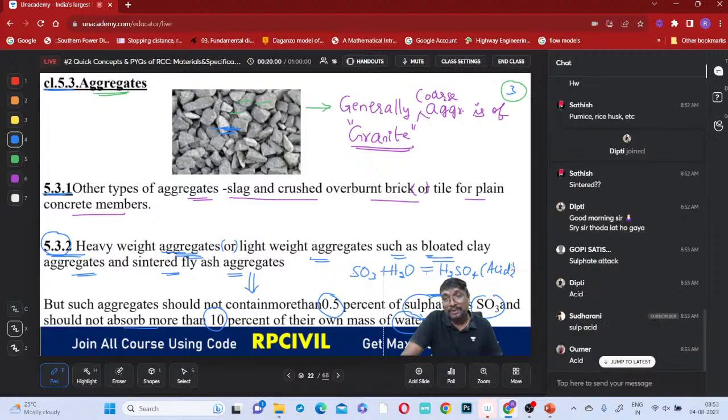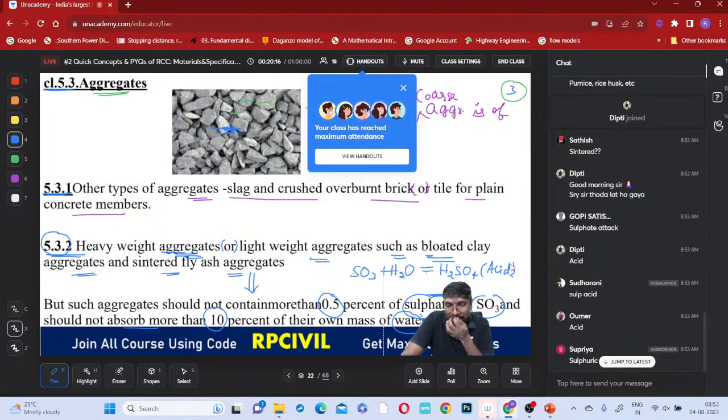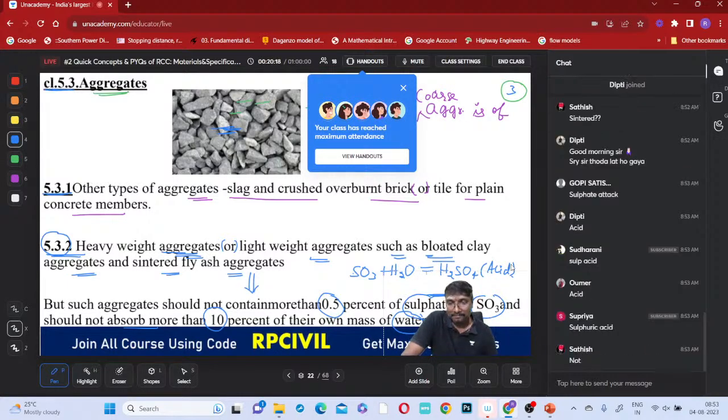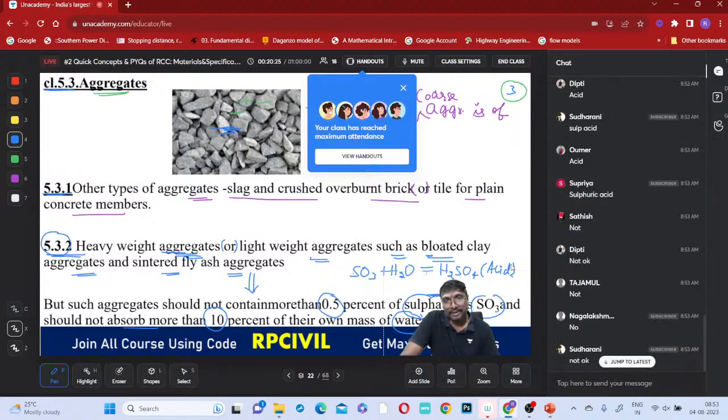H2SO4 is nothing but your sulfuric acid. Yes or no? So whenever that sulfuric acid is present in that, is it okay or not okay? It is not acceptable, yes or no? Yes, it is not acceptable.